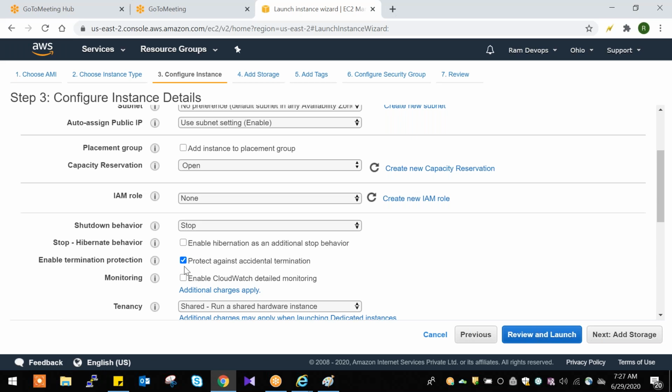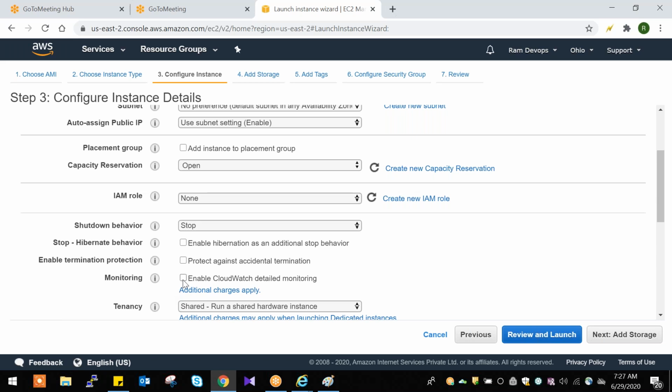Okay, fine. Next, monitoring. What are the monitoring tools we have in Linux? We have Nagios. Here we have one tool called CloudWatch.